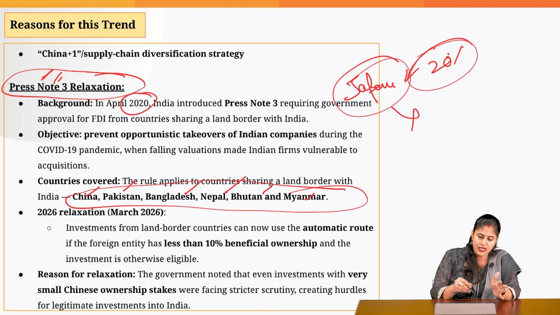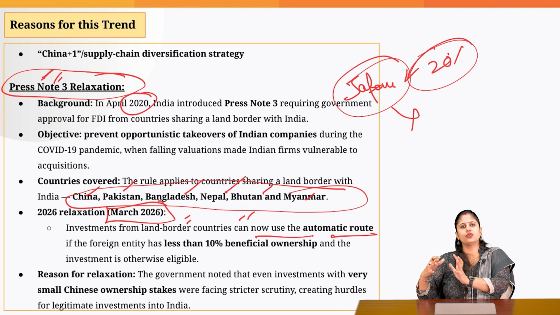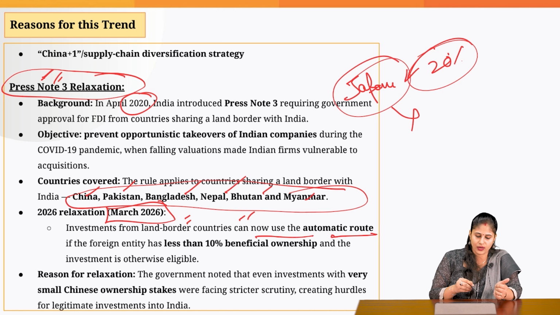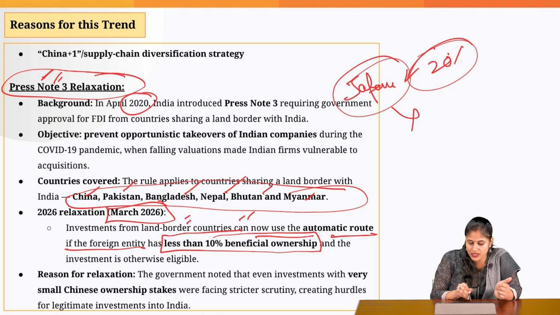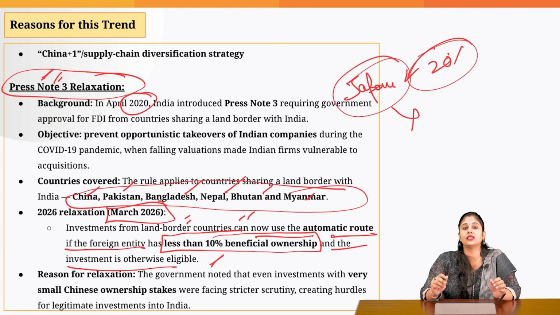The relaxation that has been done by the government in March 2026 is that now the investment from the land border countries can now use the automatic route. That means you don't need to get the government approval beforehand, if the foreign entity has less than 10% beneficial ownership, then the investment is otherwise eligible.